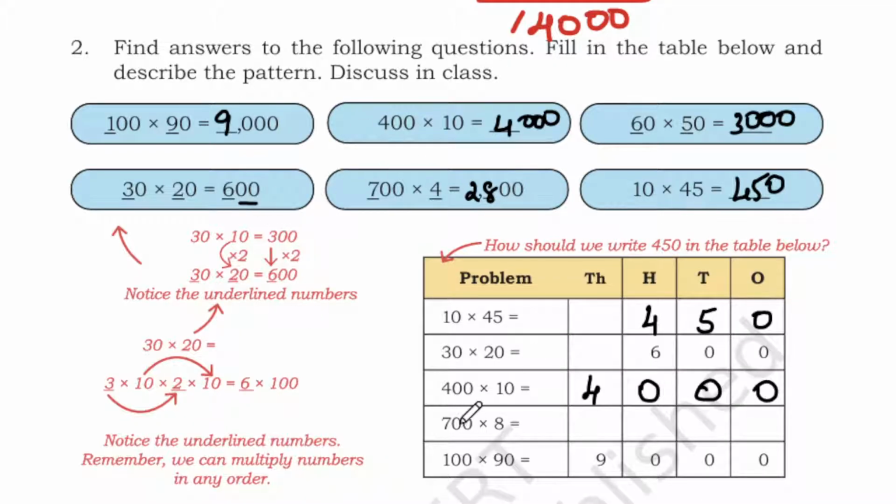We didn't have it here, so we will do it here. So 7 into 8, we have 2 zeros, and 7 eights are 56. So 56,000. So 100 into 90, 3 zeros which I have already filled. 9 ones are 9. Okay. So now they have filled in thousands, hundreds, tens and ones.